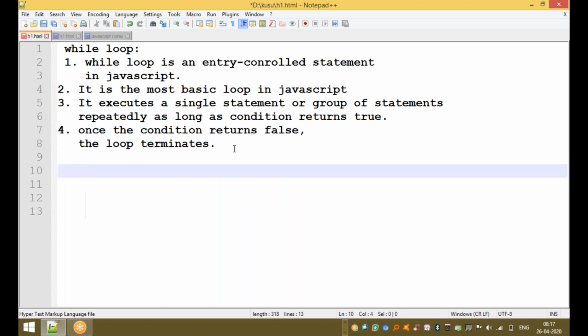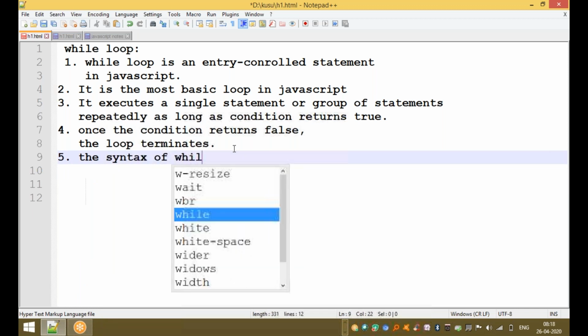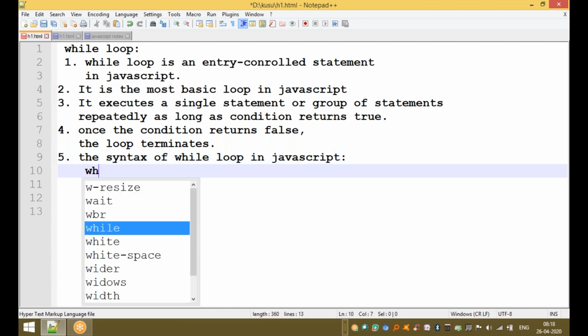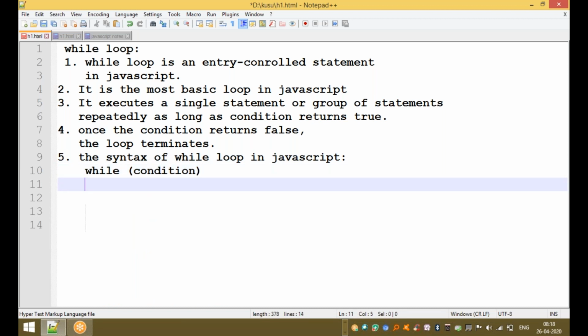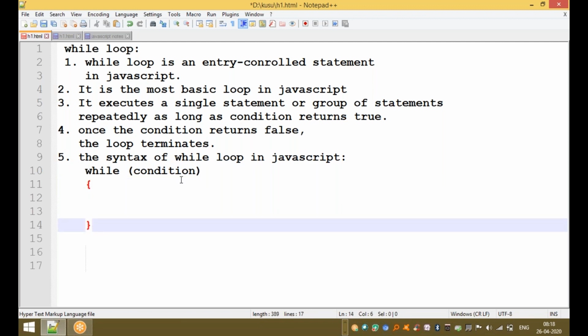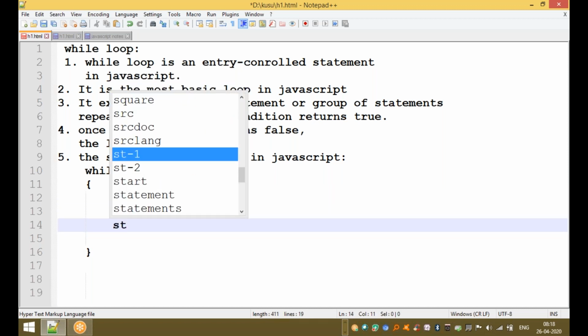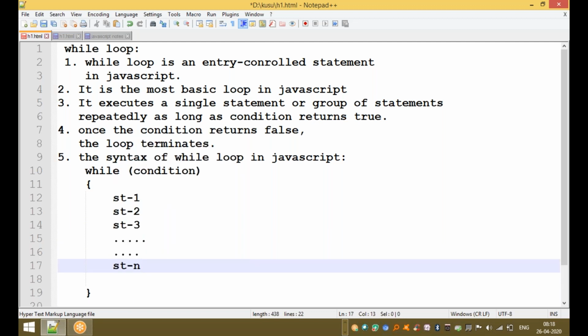What is the syntax of this loop? The fifth point is the syntax of the while loop in JavaScript. The syntax is: while, with parentheses, a condition to check at the beginning of the while loop, and then curly braces marking the beginning and end of the loop, containing statement 1, statement 2, statement 3, and so on up to statement n.